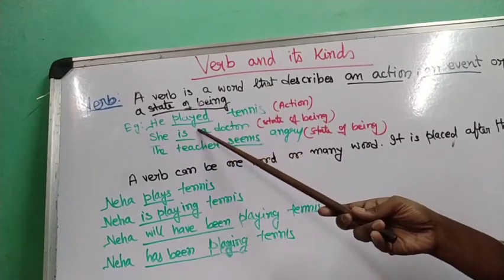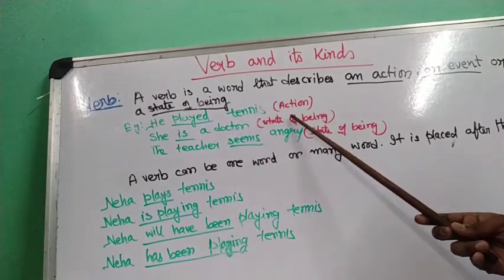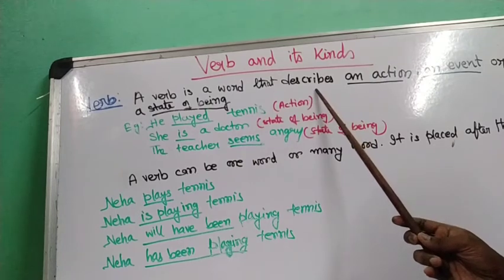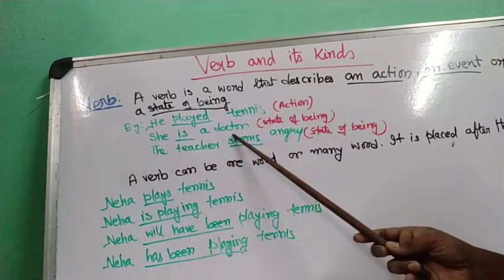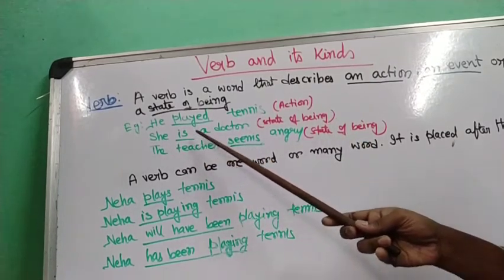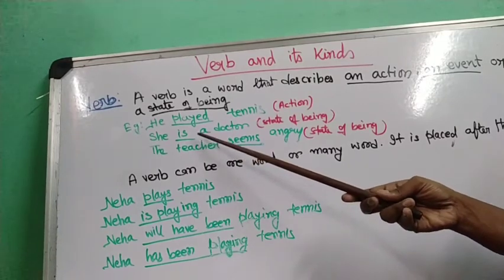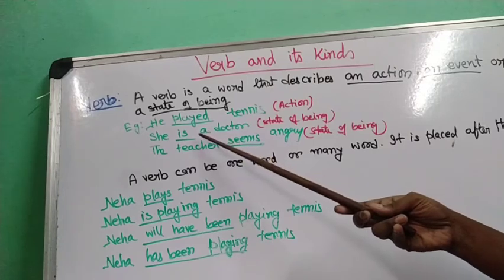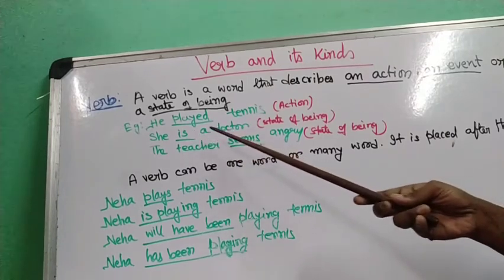Now in the first sentence, if you see, it states, he played tennis. Now the word played is an action. So here the verb is an action word. Now, she is a doctor. Now where is the verb here? The verb is "is". Now in this case, "is" is not an action. It is expressing a condition, a state of being.